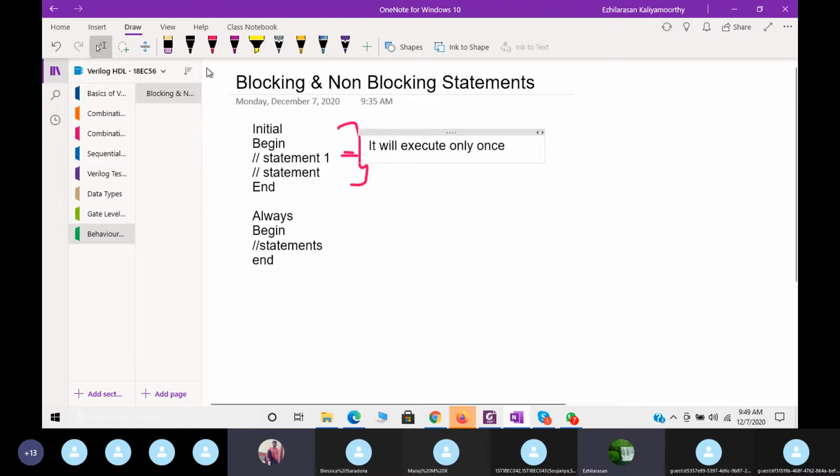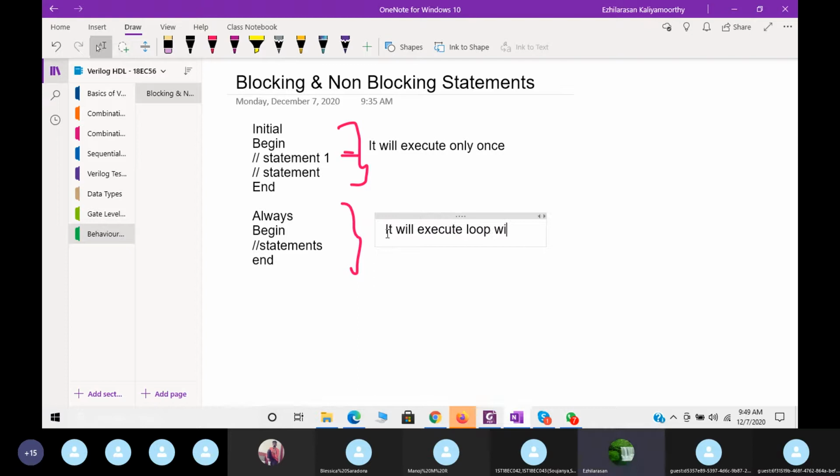What about the always statement? It will execute in loop fashion, repeatedly. So these two things we need to study in the structured procedures.